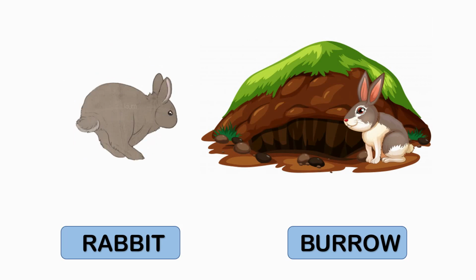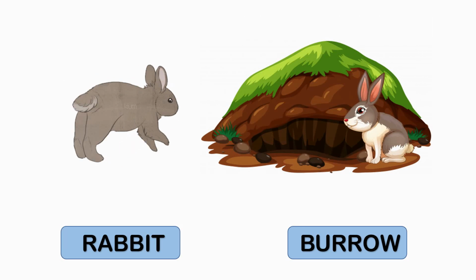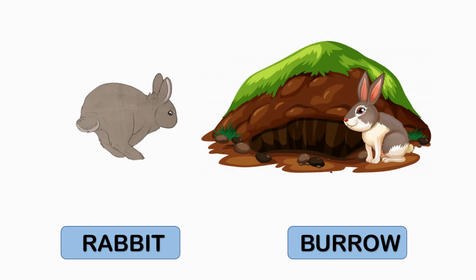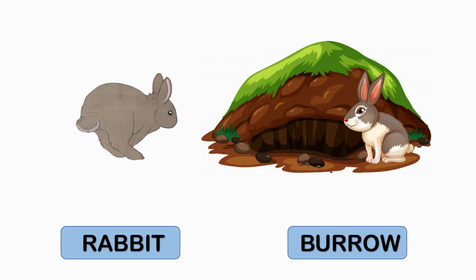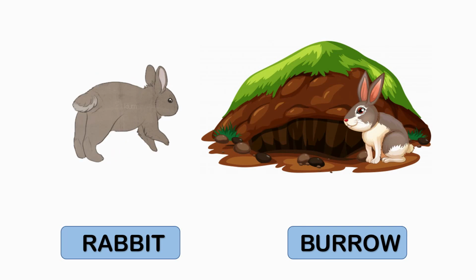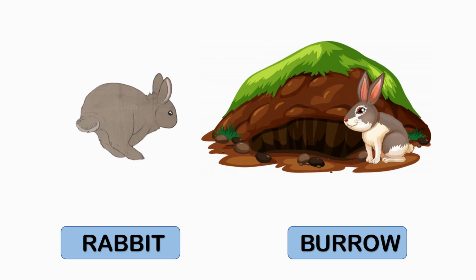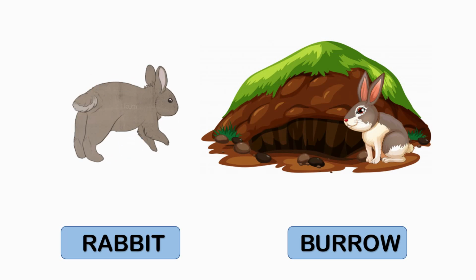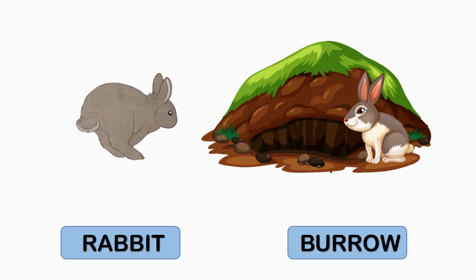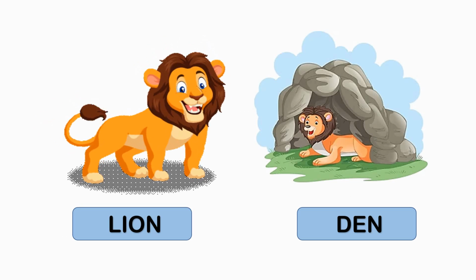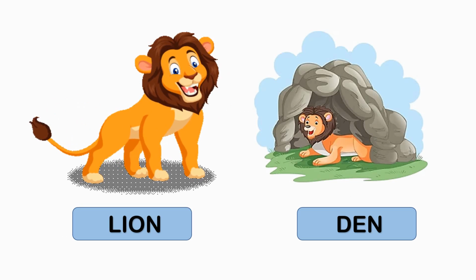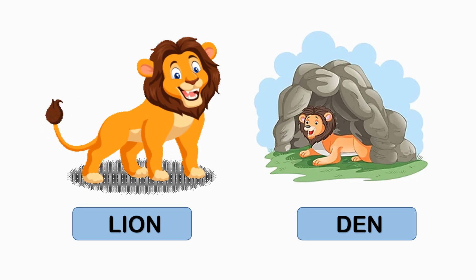Rabbits are active animals that need space to be able to run, jump, and dig. Rabbits live in groups. A rabbit lives in a burrow or rabbit hole. A group of burrows is called a warren. Den is the name given to the place where the lion lives. Lion is a wonderful creature and loves to live in groups.